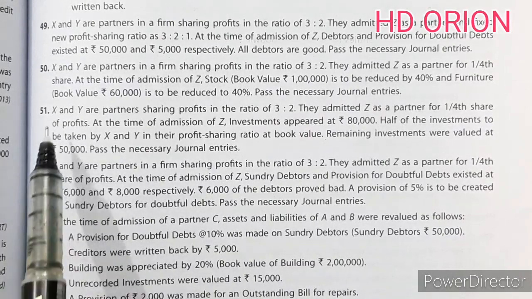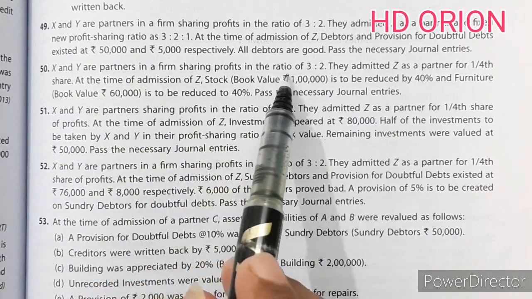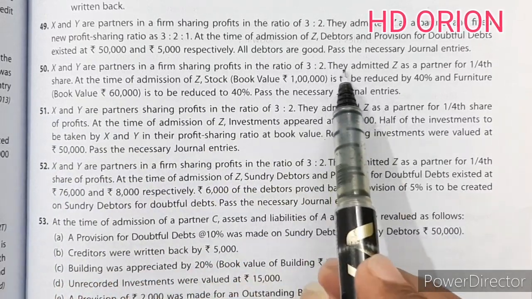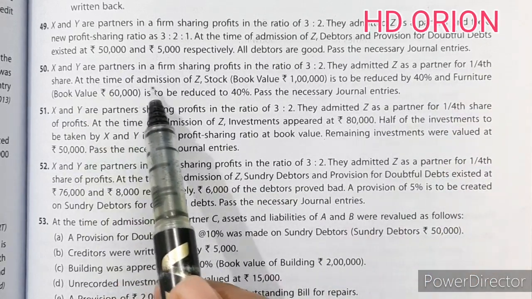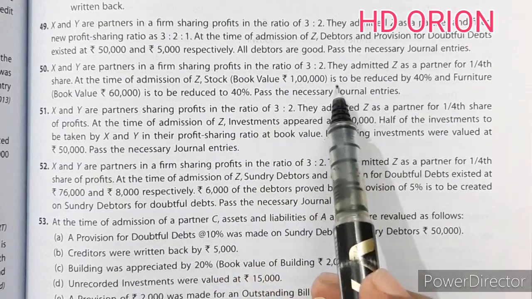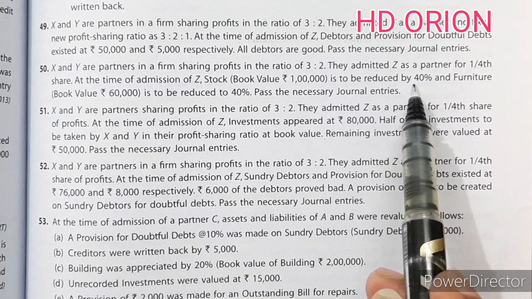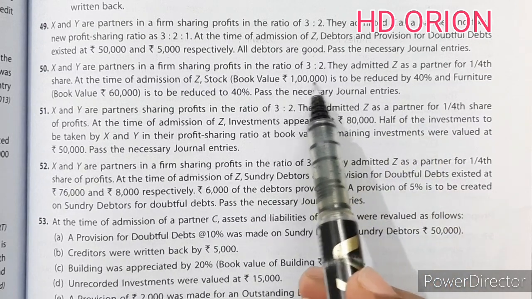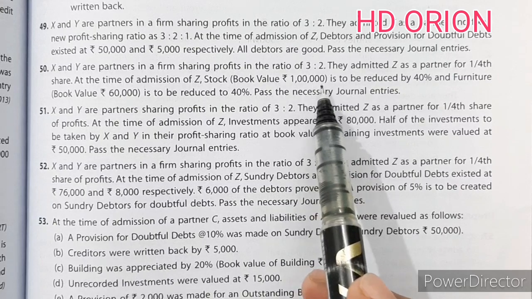Question number 50. X and Y are partners in a firm sharing profits in the ratio of 3:2. They admitted Z as a partner for 1/4 share. At the time of admission of Z, stock's book value rupees 1 lakh is to be reduced by 40%. Reduced by 40% means 40,000 less. So stock is reduced to 60,000.